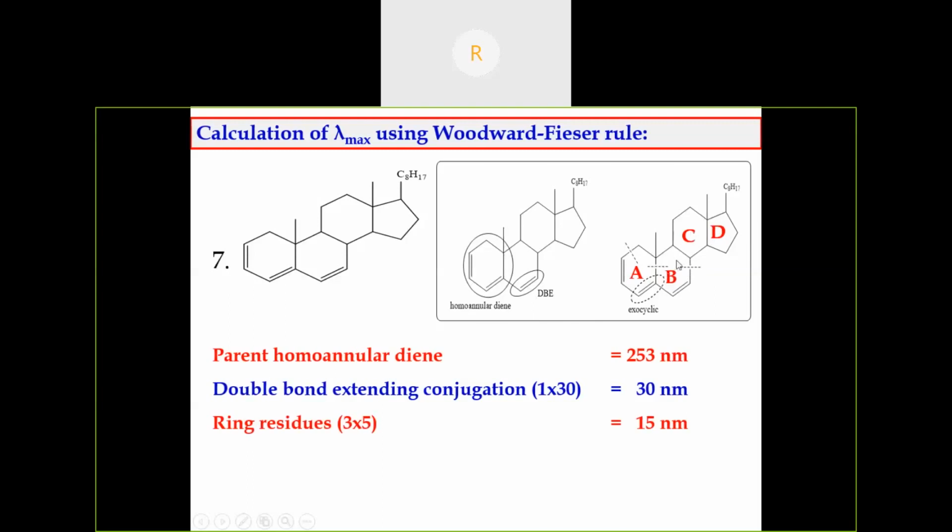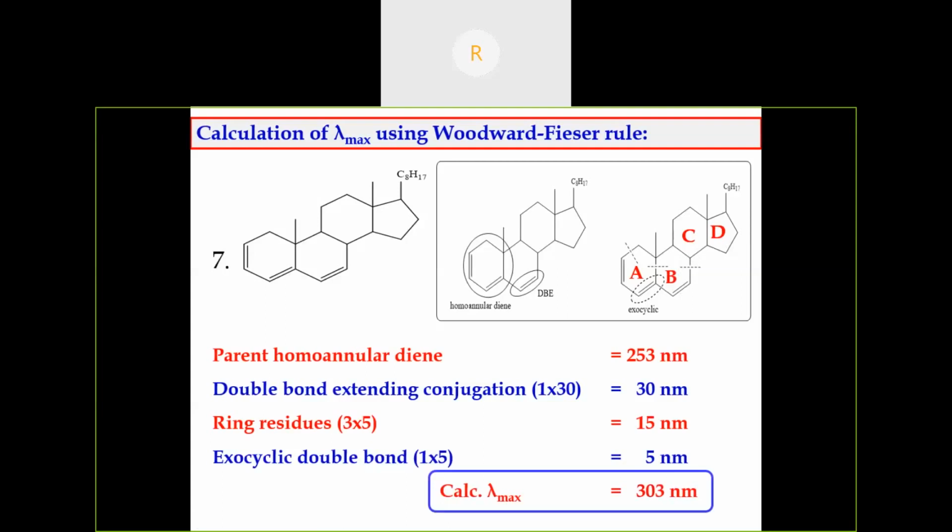For example, we can calculate the exocyclic double bonds for ring C. There is no exocyclic double bond for ring C. If there is more than one ring, we have to consider each ring, whether there exists some exocyclic double bond or not. So for ring A, there is no exocyclic double bond. For ring B, there is one exocyclic double bond. Ring C, there is no exocyclic double bond. Ring D, there is no exocyclic double bond because the conjugation has finished before it. So the lambda max value is 303 nanometer.